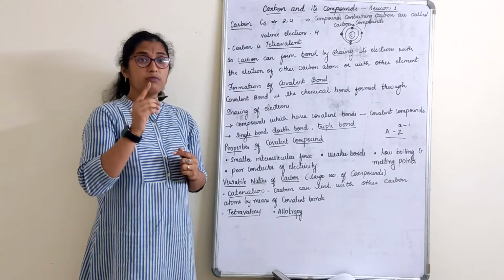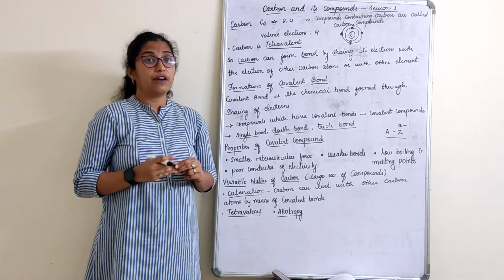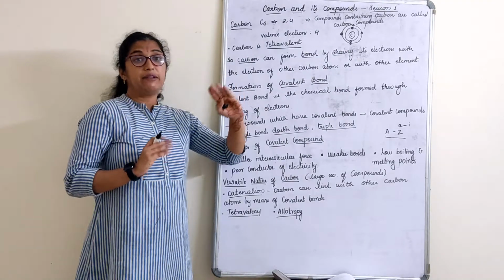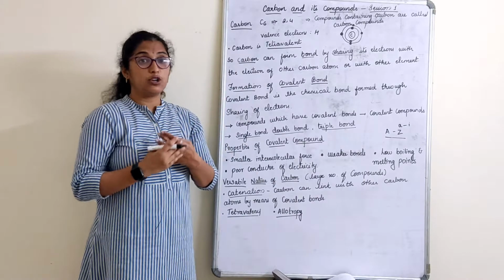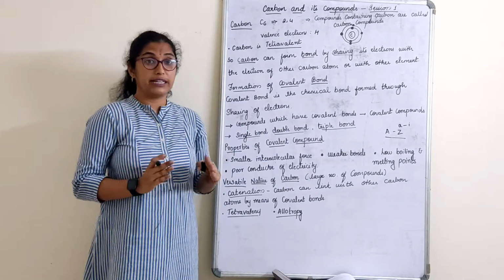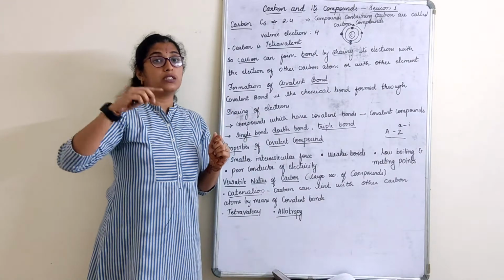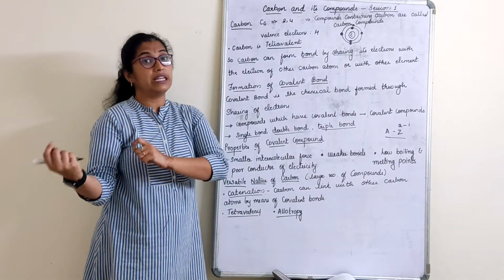Now, we know the formation of ionic bonds. How will the formation of an ionic bond take place? There will be losing and gaining of electrons to form an octet structure. Sodium chloride, we understood how: one electron is lost and another gains it.